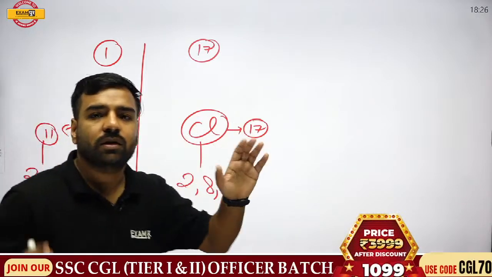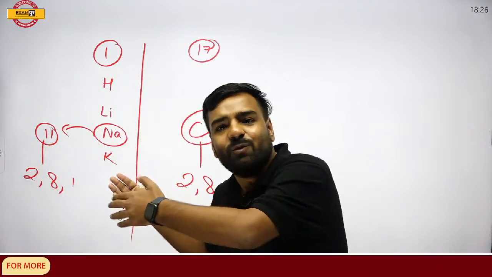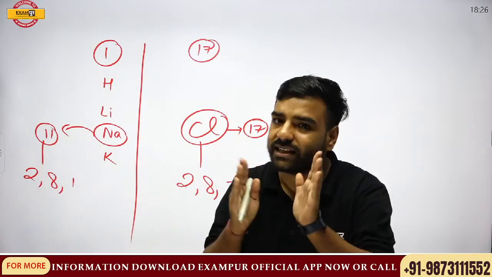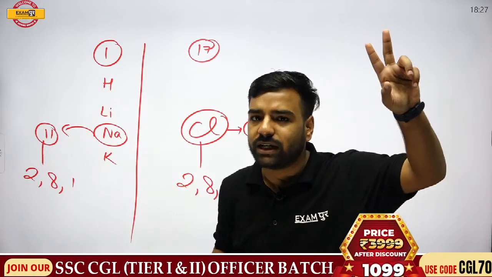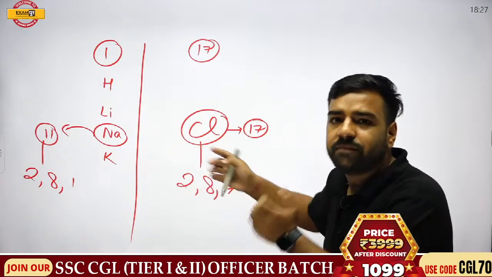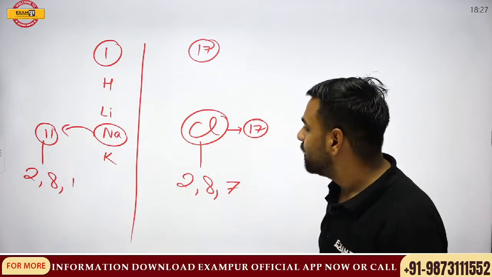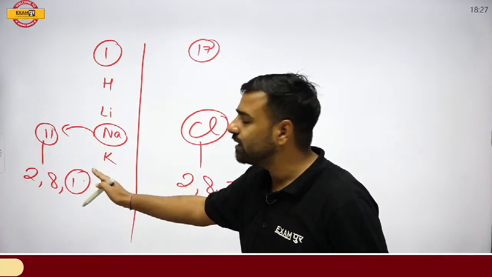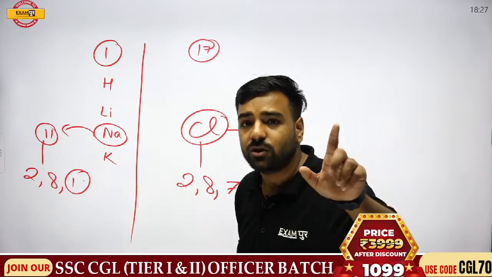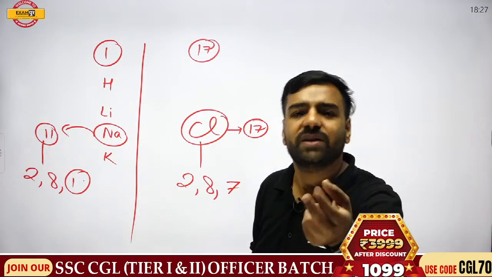I told you, like us, they also want stability in life. Now, for stability, what will they do? They want the outermost shell to be complete, either by 2 electrons, for example helium, or by 8 electrons, the octet, right? So just have a look. They have options. Either sodium can donate 1 electron or take 7. What's easier? Obviously to donate.